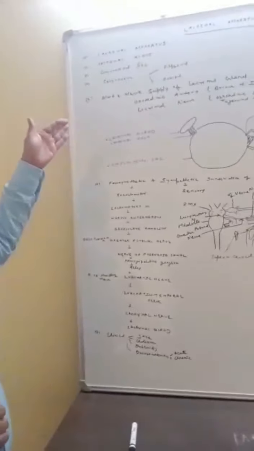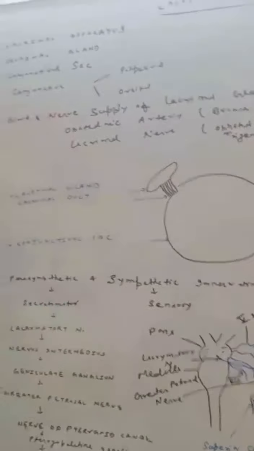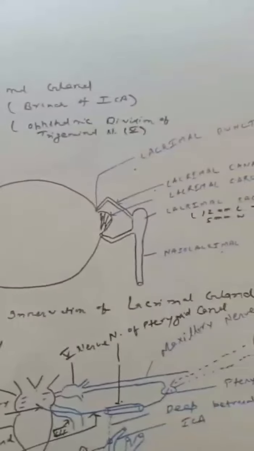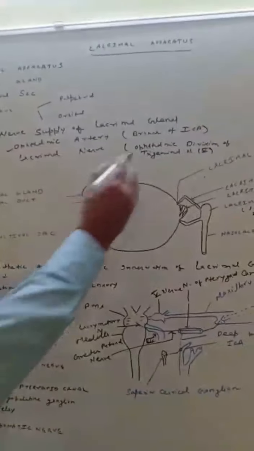Next is the blood supply and nerve supply of the lacrimal gland. The blood supply is by the ophthalmic artery, which is a branch of the internal carotid artery. The common carotid artery divides into the external carotid artery and the internal carotid artery, and the ophthalmic artery, which supplies the lacrimal gland, is a branch of the internal carotid artery.